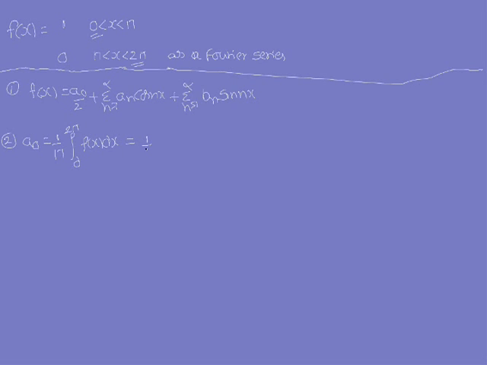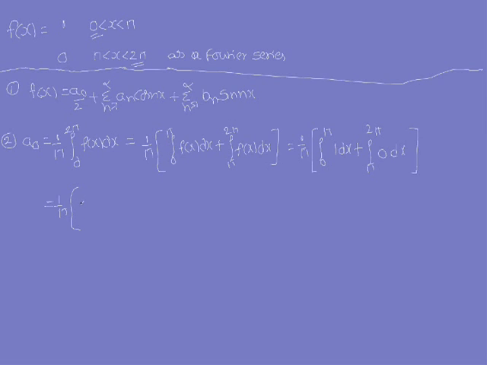This integral you can split into the sum of two integrals as 1 by pi into integral 0 to pi f of x dx plus integral pi to 2 pi f of x dx. Again this you can write as 1 by pi into, for integral 0 to pi, what is the f of x value? 1. So 1 dx, plus for integral pi to 2 pi, what is the f of x value? It is 0. 0 into dx.